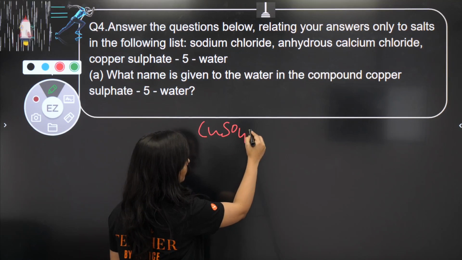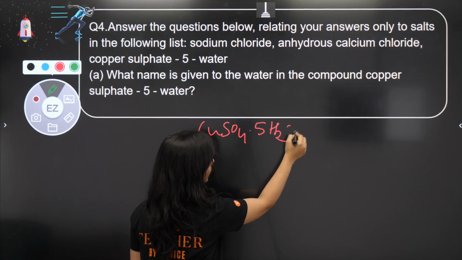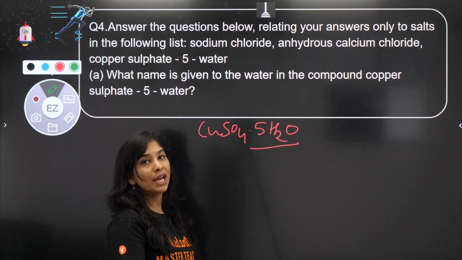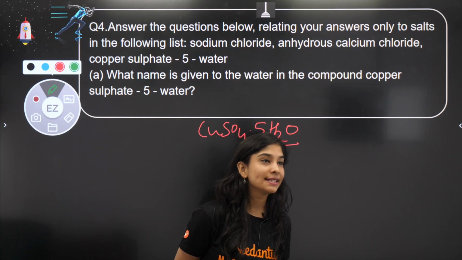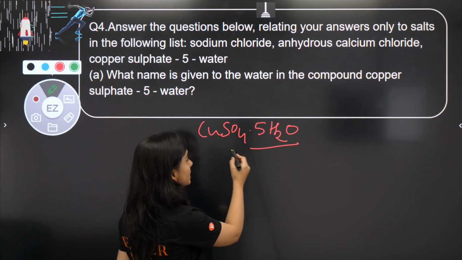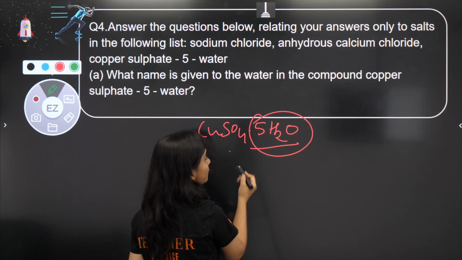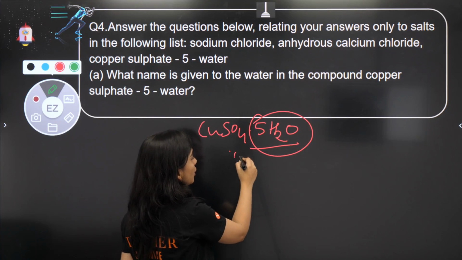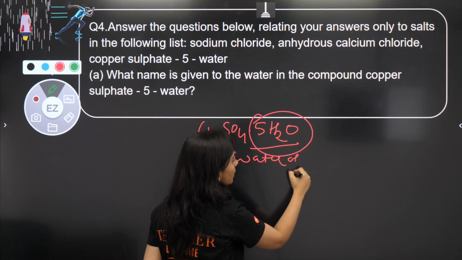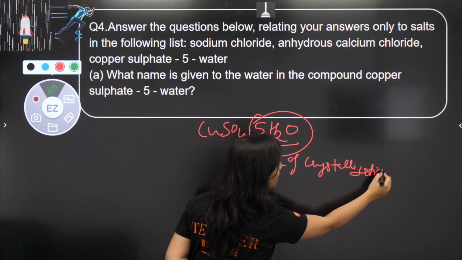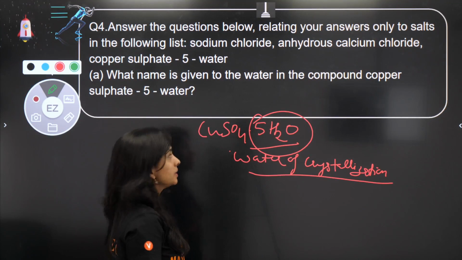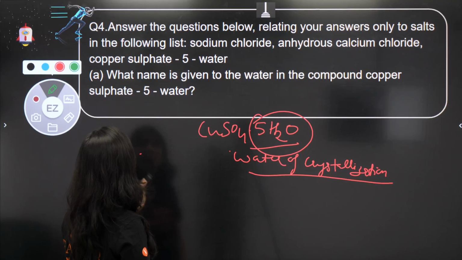This we already did. I really want your response in the chat box. Please tell me. Yes, absolutely correct. This is blue vitriol, and these 5 molecules of water represent the water of crystallization. Absolutely correct, which is also responsible for giving color to this substance. Now let's move to the next question.